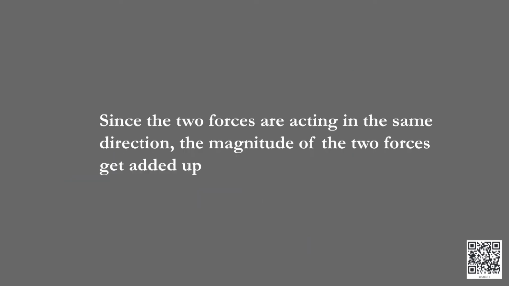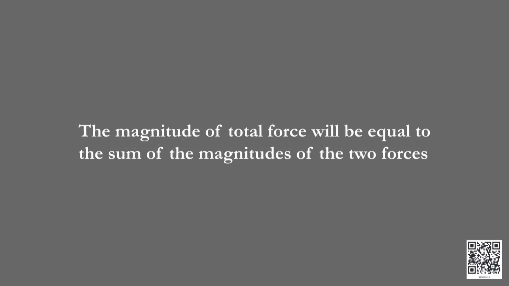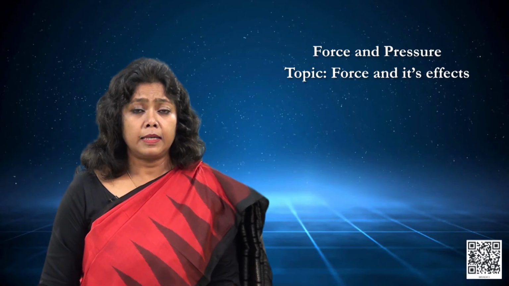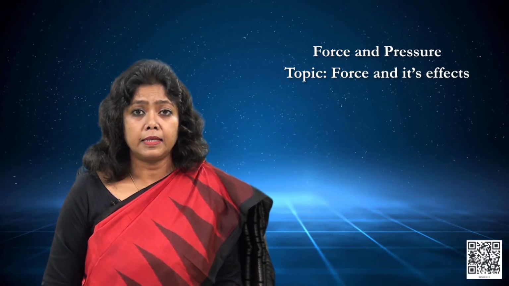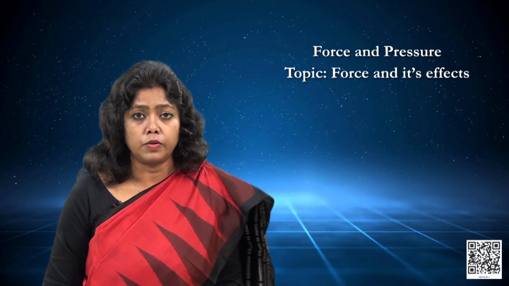Since the two forces are acting in the same direction, the magnitude of the two forces gets added up. The magnitude of the total force will be equal to the sum of the magnitudes of the two forces. The direction of the combination of force does not change. So, we see that the forces have added up and the resultant force is greater than the forces applied individually.